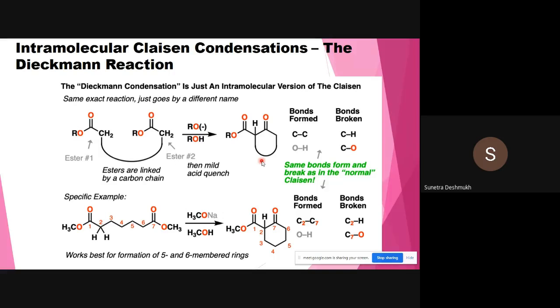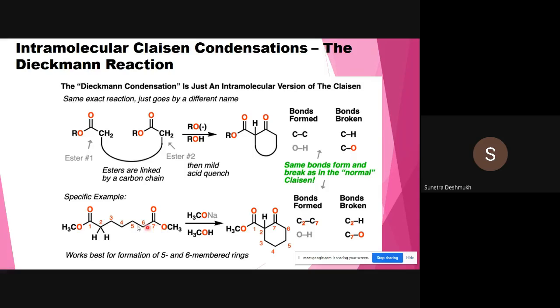Now next, how are the Claisen condensation and the Dieckmann reaction interrelated? The Dieckmann reaction is nothing but the intramolecular Claisen condensation reaction. I have explained it over here. So in one molecule, two ester groups should be present. You can see here the example of the Dieckmann reaction in the same molecule. A seven-membered aliphatic carbon chain is here, seven carbon atoms are there.